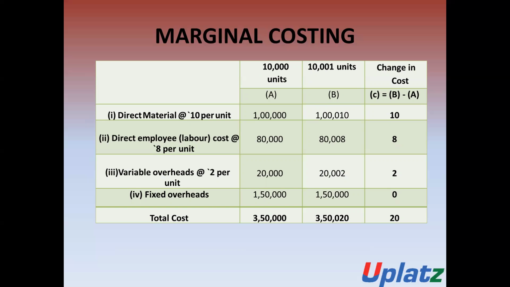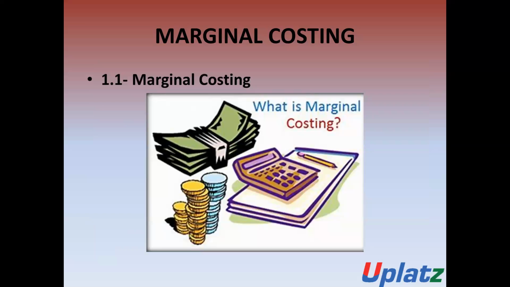So, on the basis of this example, we can understand how to calculate the incremental cost or the marginal cost of a unit. Marginal cost is incurred due to the increase in a single unit. So this is the example, and on the basis of this example, it is very easy to understand the meaning and the concept of marginal cost.